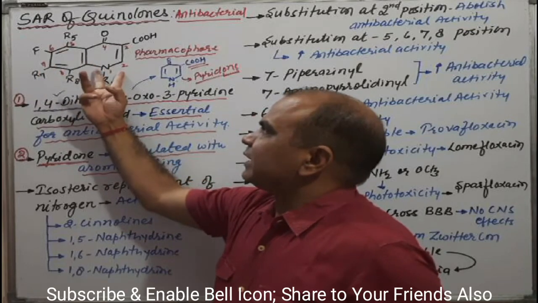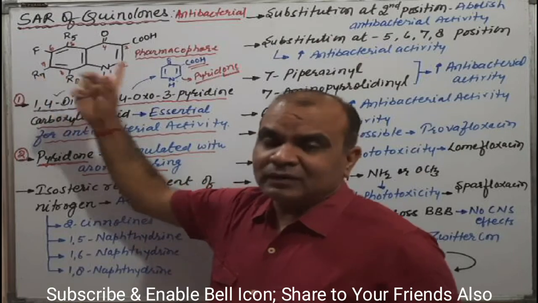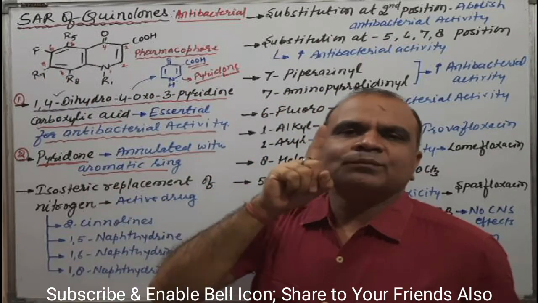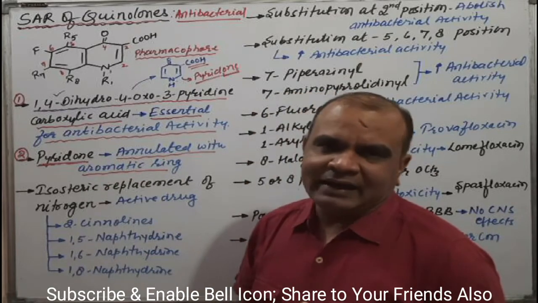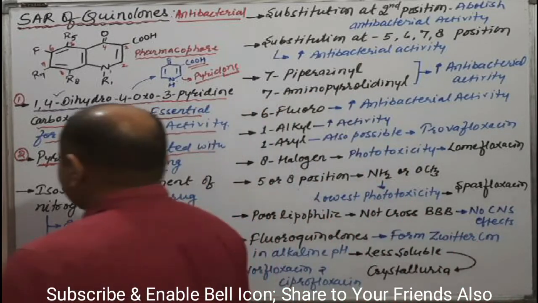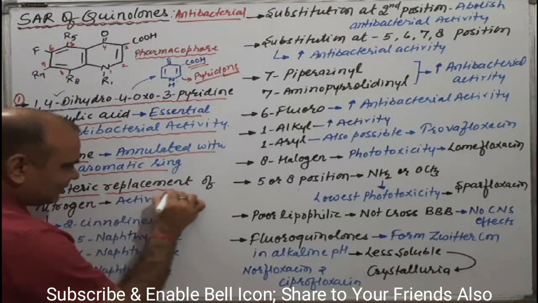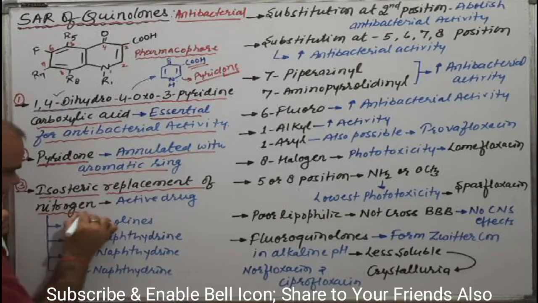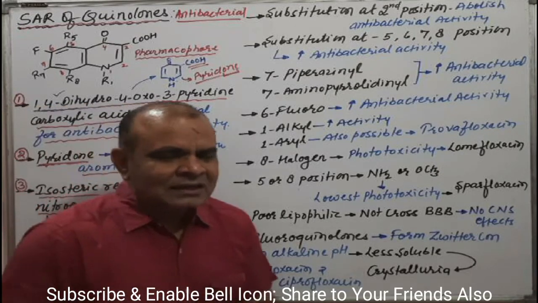This pyridone ring system can be annulated with an aromatic ring system, but the condition is that it must be aromatic. Then the activity will remain as such. Now the third point is isosteric replacement of nitrogen in the active drug. Try to understand what is the meaning of this.